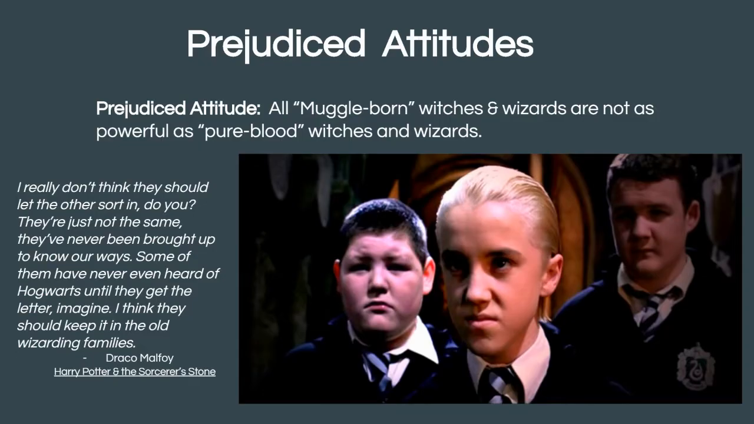And as Draco, the bad guy, meets Harry, the hero, for the first time at Hogwarts, their school, he shares his feelings about the Muggle-born in this quote: "I really don't think they should let the other sorts in, do you? They're just not the same. They've never been brought up to know our ways. Some of them have never even heard of Hogwarts until they get the letter. Imagine. I think they should keep it in the old wizarding families." Pretty clearly a prejudiced attitude about witches and wizards who have non-magical parents.